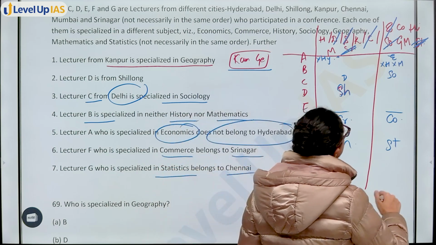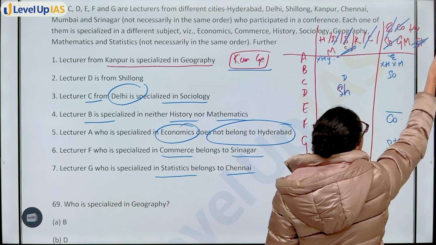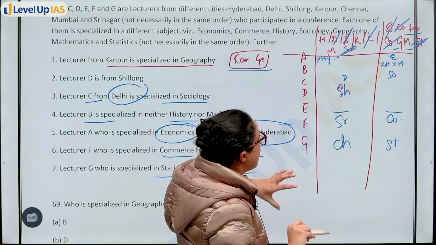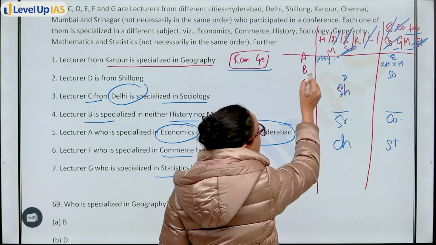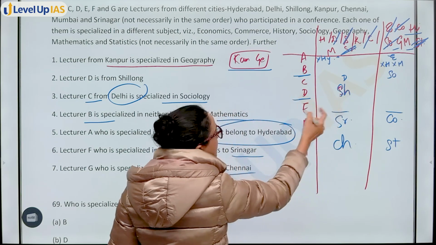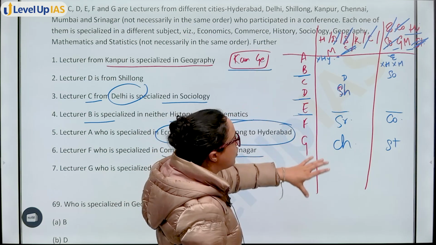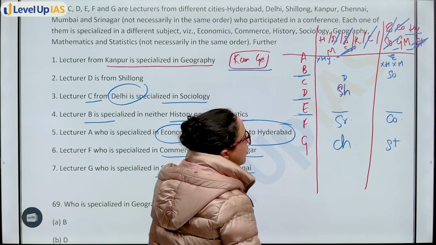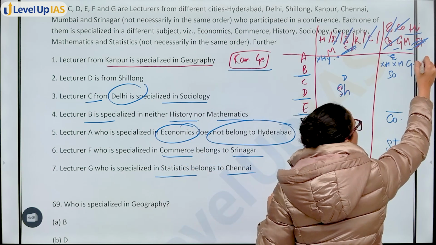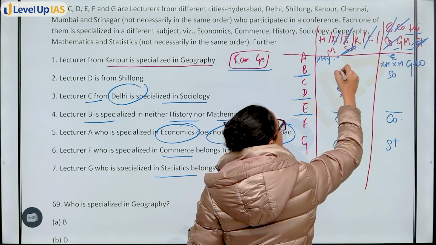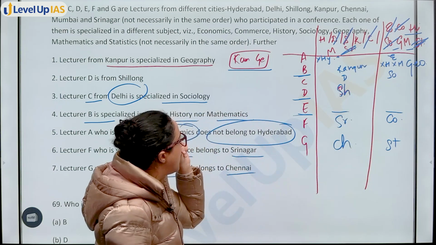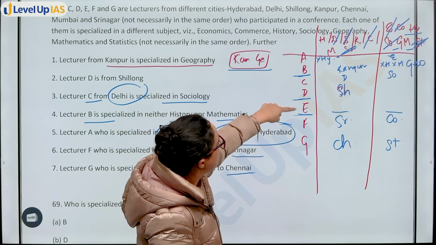You are left with, commerce is also done. You are left with history, geography, mathematics, right? History, geography, mathematics रह गए और कौन रह गया? B, D and E. Rest of them तो you know what are the subject. Now B में history भी नहीं हो सकता, mathematics भी नहीं हो सकता. That means B के लिए क्या होगा? Geography. Geography है तो इधर क्या होगा? कानपुर. For B.